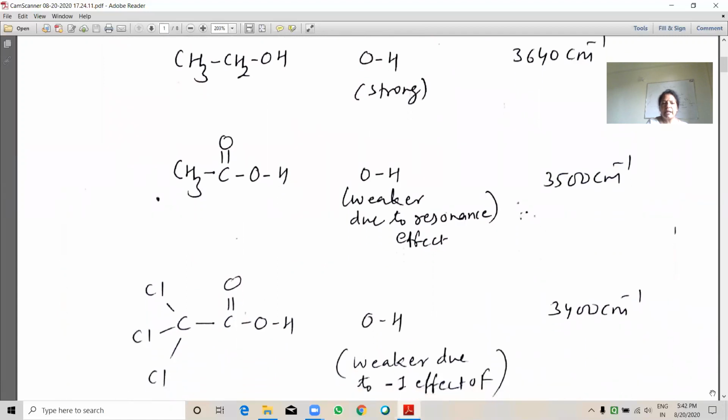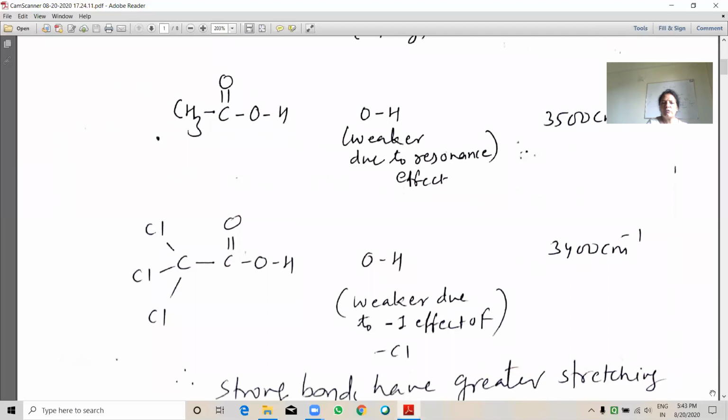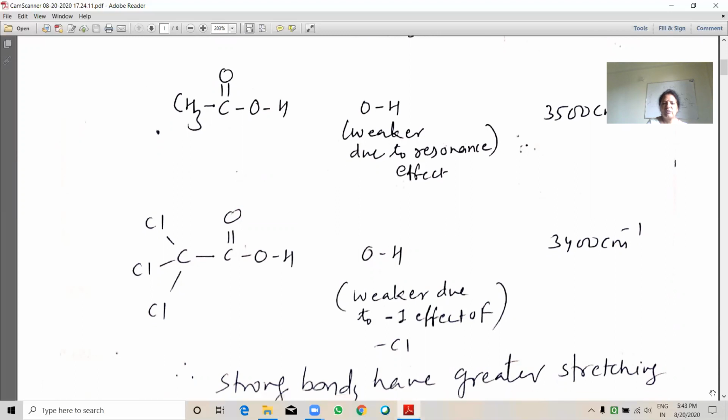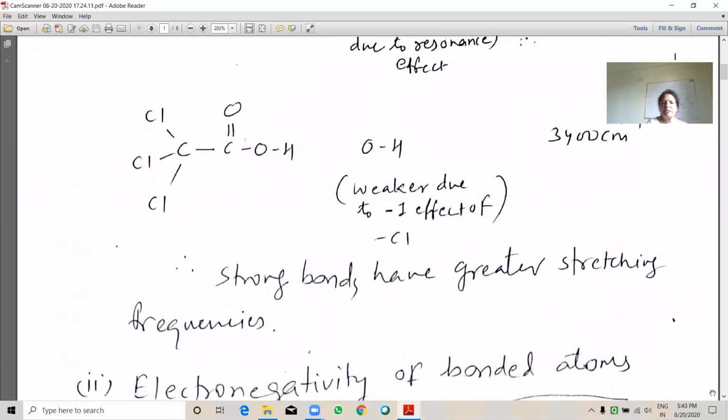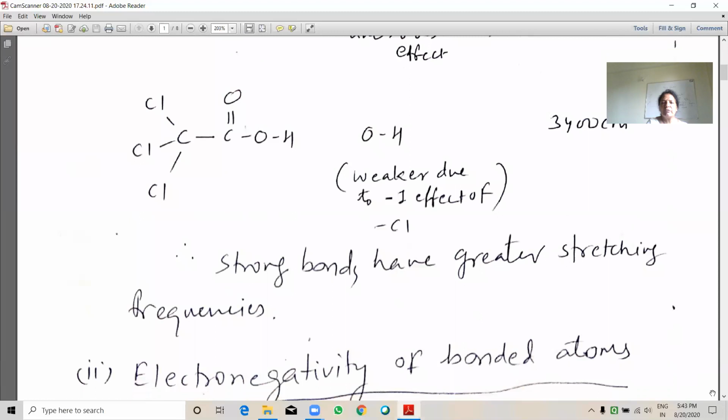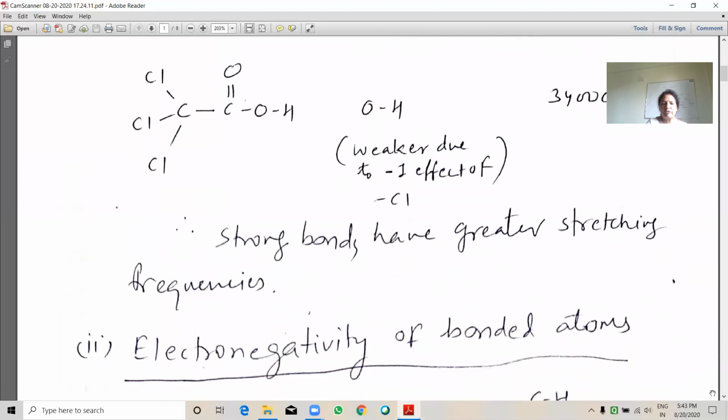Here in trichloroacetic acid, OH is weak due to the minus I effect of chloro, so its value is lower, a lower frequency, that is 3400 inverse centimeter. Therefore, strong bonds have greater stretching frequencies, whereas weak bonds have lower stretching frequencies.